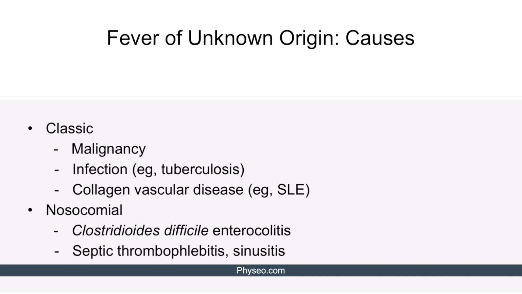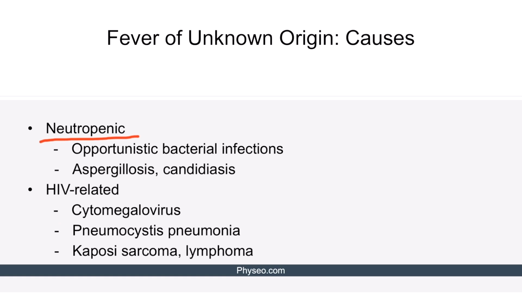Let's talk about the possible expected causes of each type of fever of unknown origin. Classic fever of unknown origin is most commonly caused by malignancy, infection like tuberculosis, or the collagen vascular disease like systemic lupus erythematosus. Nosocomial fever of unknown origin is typically caused by Clostridioides difficile enterocolitis, septic thrombophlebitis, or sinusitis. Neutropenic fever of unknown origin is mostly due to opportunistic bacterial infections, aspergillosis, and candidiasis. Finally, the HIV-related fever of unknown origin is usually caused by HIV-associated infections like cytomegalovirus infection and pneumocystis pneumonia. Kaposi sarcoma and lymphoma can also cause HIV-associated fever of unknown origin.